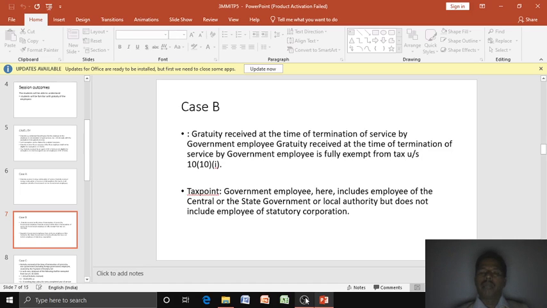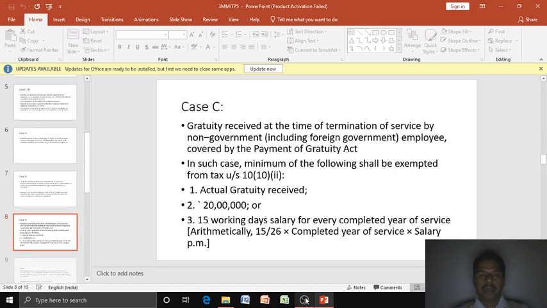As far as tax is concerned, government employee here includes employees of the central or state government or local authority, but does not include employees of statutory corporations.